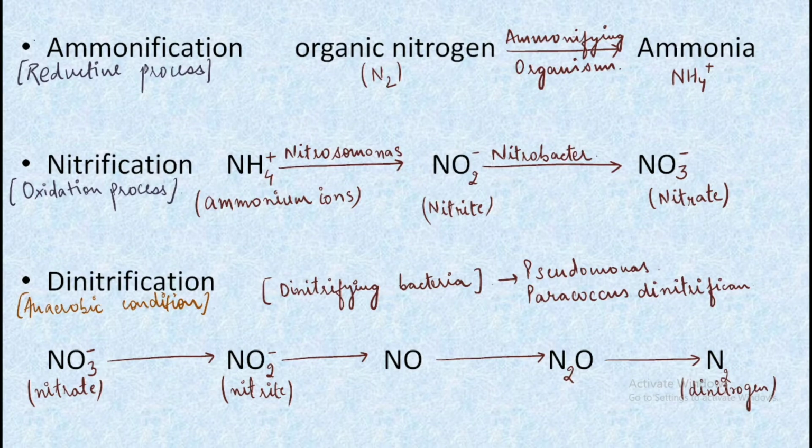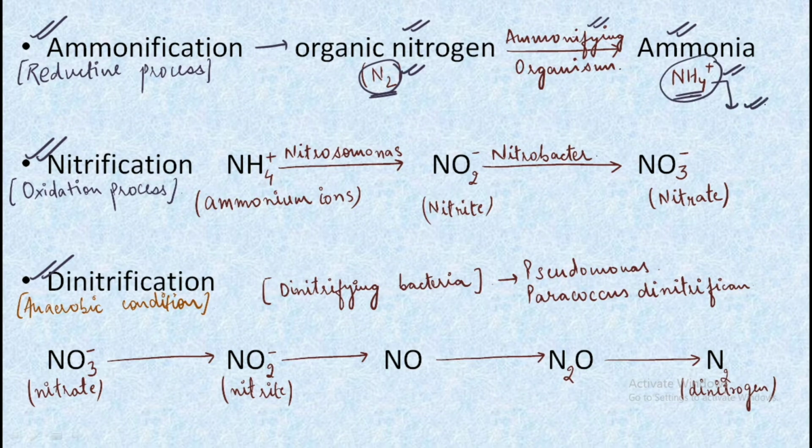We have 3 main processes, that is ammonification, nitrification and denitrification. Talking about ammonification, we have the organic nitrogen getting converted into ammonia, that is N2 getting converted into NH4+. Remember that the plants cannot obtain the nitrogen which is present in this form in the atmosphere. So there occurs a conversion into the form of NH4+ with the help of the ammonifying organisms, and finally it leads to the formation of this reduced form which is actually taken up by the plants.